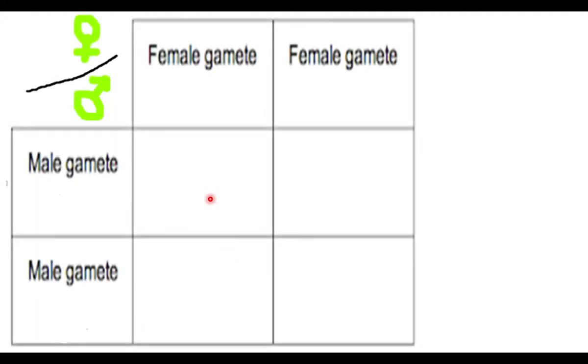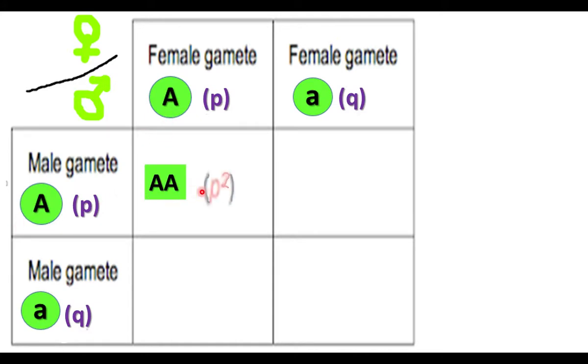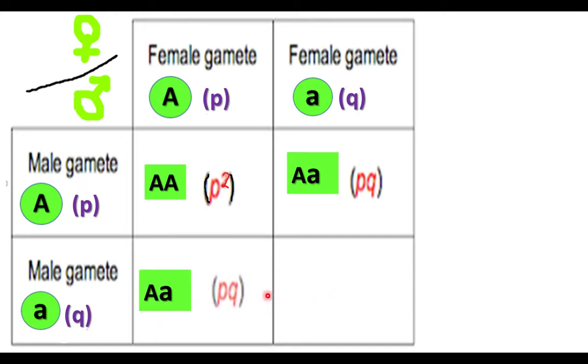Now let us work on the Punnett square. Male gametes carry the capital A gene, and female gametes carry the capital A gene, represented by P. Male and female gametes also carry the small a gene, represented by Q. After fertilization, capital A capital A is P square, capital A small a is PQ, again capital A small a is PQ, and small a small a is Q square.